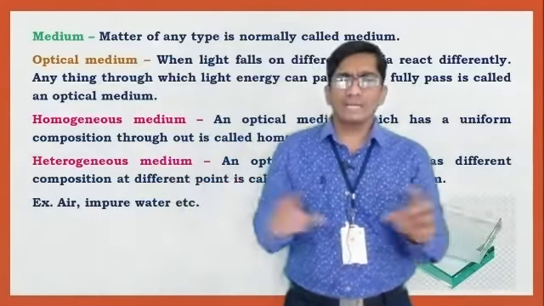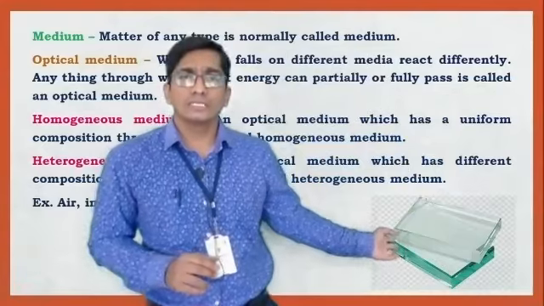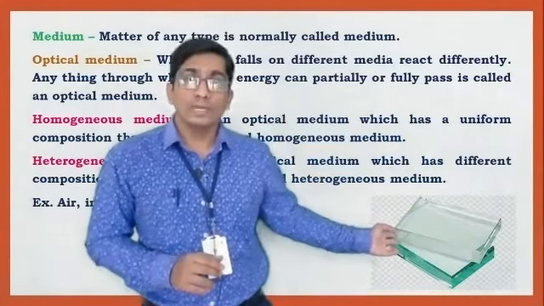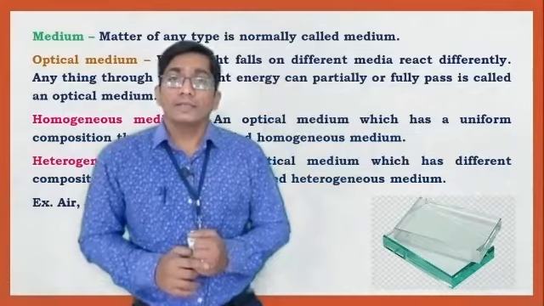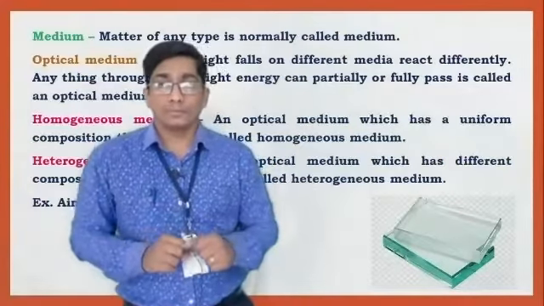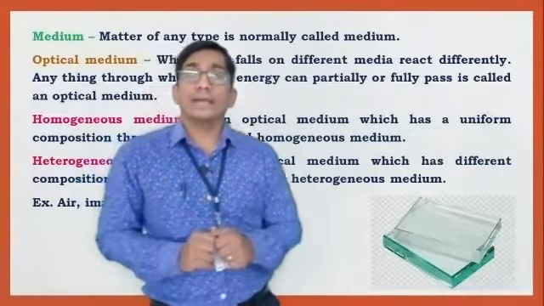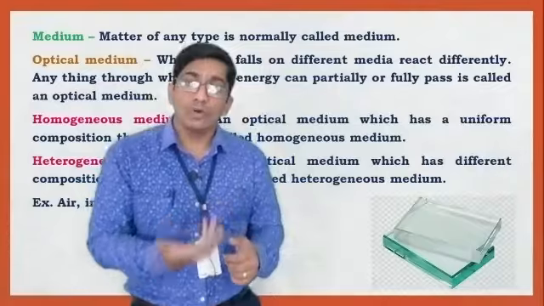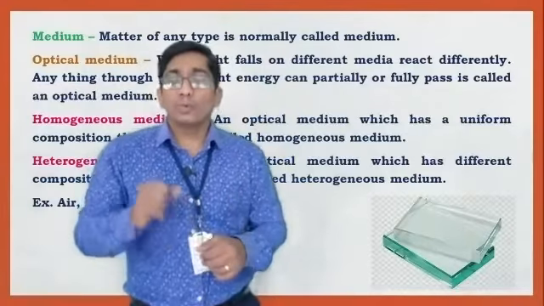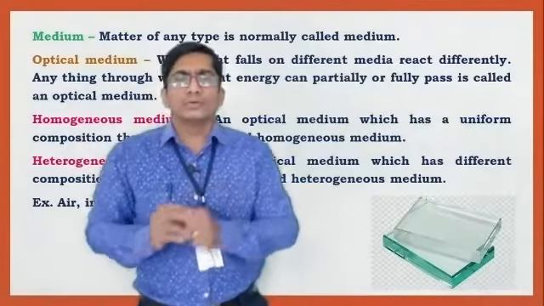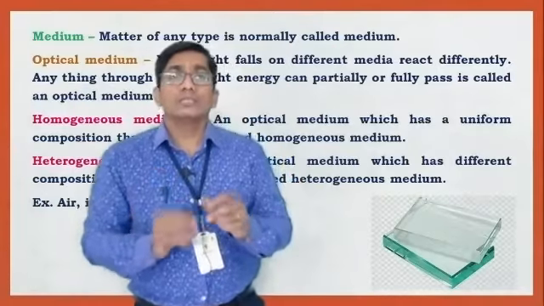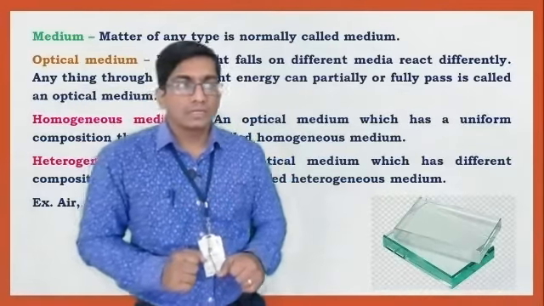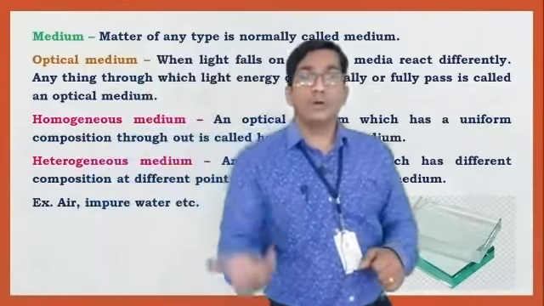Pure water is also homogeneous because of its uniform composition. If we take only hydrogen gas, or only oxygen gas, that is also a homogeneous medium.